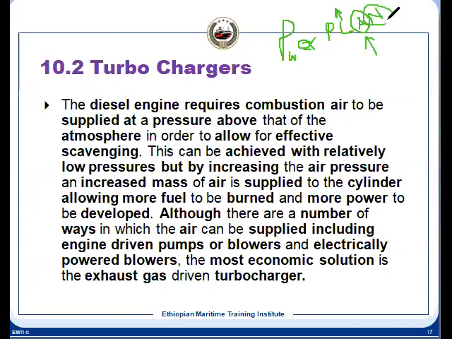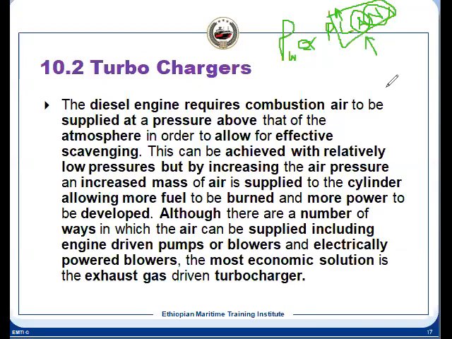If we increase N, power will increase. Like the four-stroke engine, N is high, A is less, L is less, so we can still develop higher power. Now the designer has started thinking how to increase the power without making any change of this.